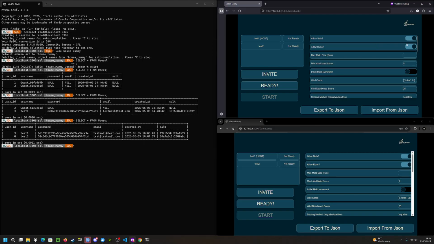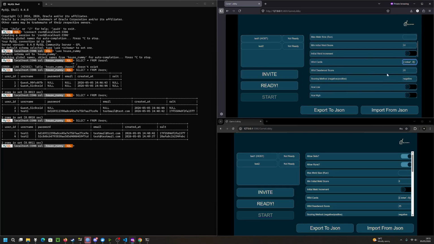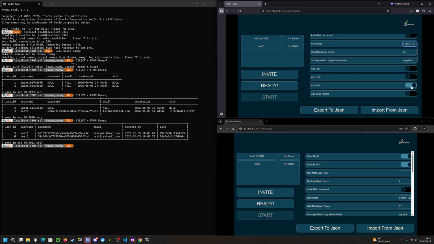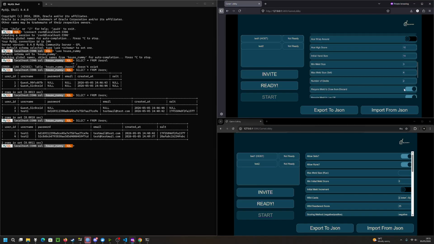But before starting, I will change the rule set slightly. I will be increasing the initial meld score to 31, adding 2 jokers, and making ace only high, not low or both. I will also decrease the initial hand size down to 7 so that a full game can be played in a reasonable amount of time.